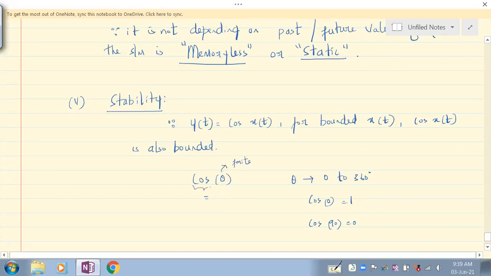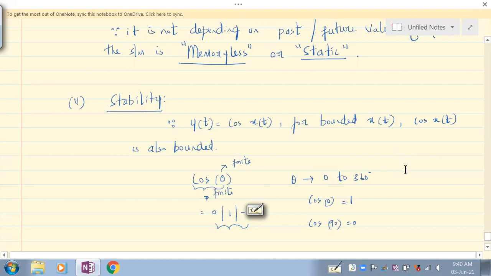then cos theta is also finite. How? If it takes the finite values 0 to 360 degree, the values that this can have is what? 0 or 1 or -1. Only these. Other than these three values, your cos theta will not have any other values. And your theta will not have any other values that do not lie in this particular range, 0 to 360 degree. Understand?